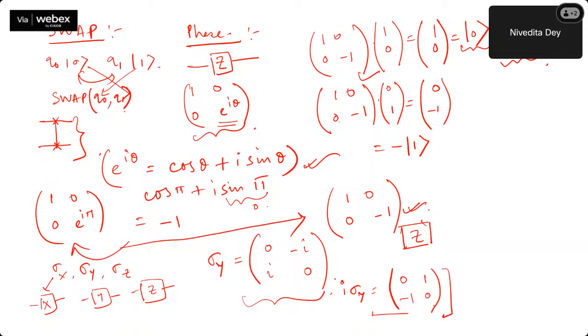So in order to get it in the real plane, you need to multiply the Pauli Y with an imaginary amplitude I. This is Pauli's matrices, this is swap, this is phase. And that was Toffoli, CNOT, and Hadamard. And all the S, T, Z, they all originate from the same thing. You put pi by 2, I guess that is S or T. You have to check it. Okay.